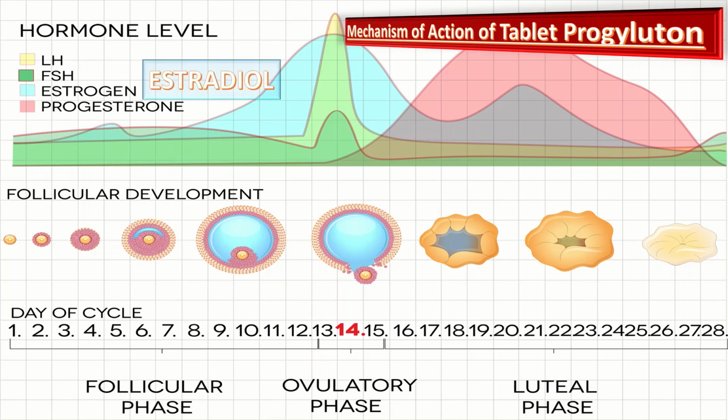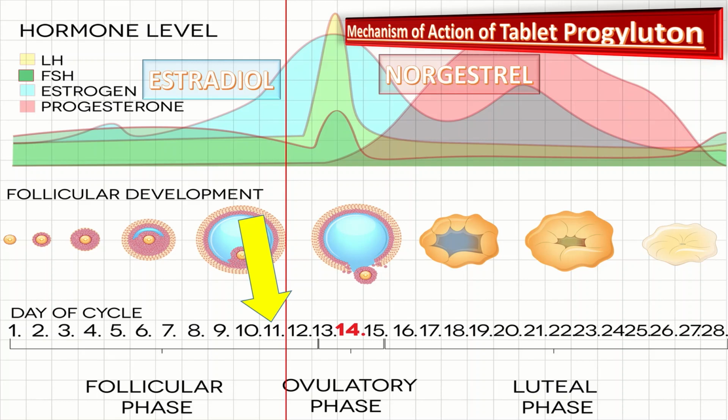Estradiol. In tablet Progyluton, estradiol is provided up to the 11th day. After oral administration, the active substance estradiol valerate is rapidly released and it works at its receptor on the uterus by keeping it in the follicular phase. Next comes the role of norgestrel. In the uterus, the secretory transformation of endometrium proliferated under estrogen influence is induced by its effect. When the progesterone concentration falls, the endometrium previously proliferated by the estrogen is then shed.